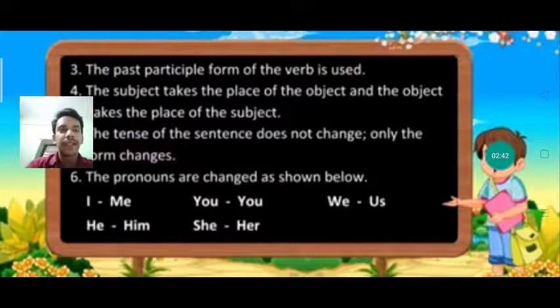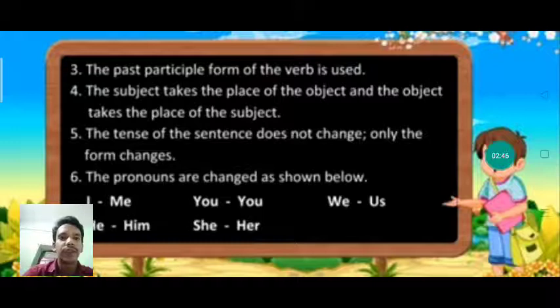We can see the third point, the past participle form of the verb is used. Fourth point, the subject takes the place of the object and the object takes the place of the subject. Fifth point, the tense of the sentence does not change, only the form changes. And the last point, sixth point, the pronouns are changed as shown below.